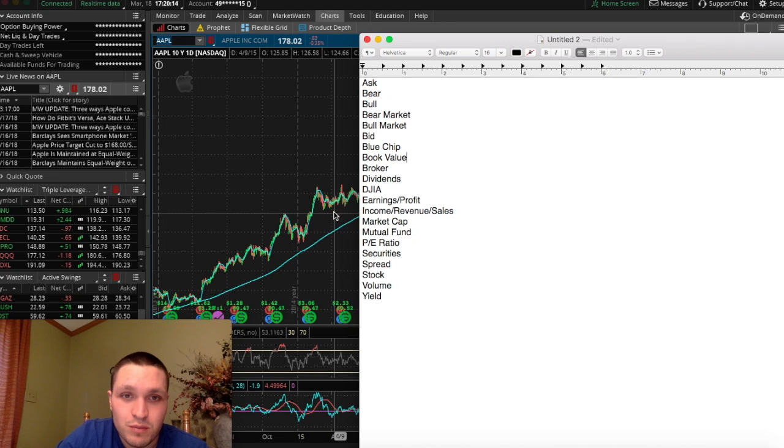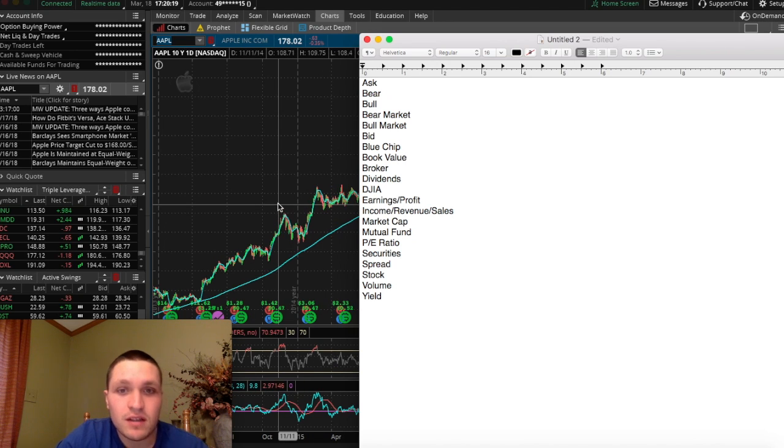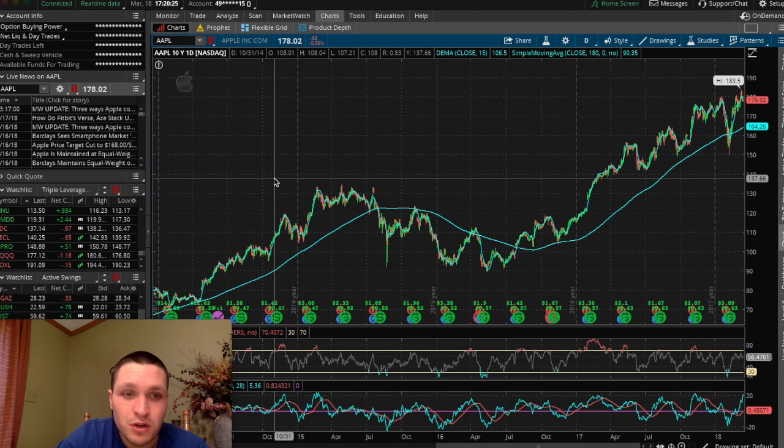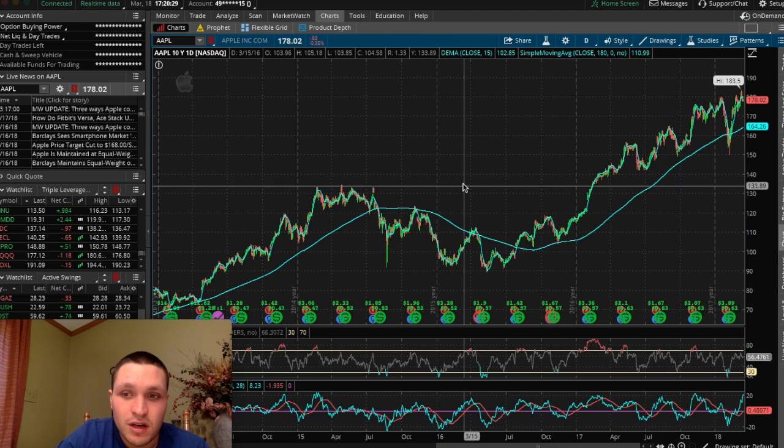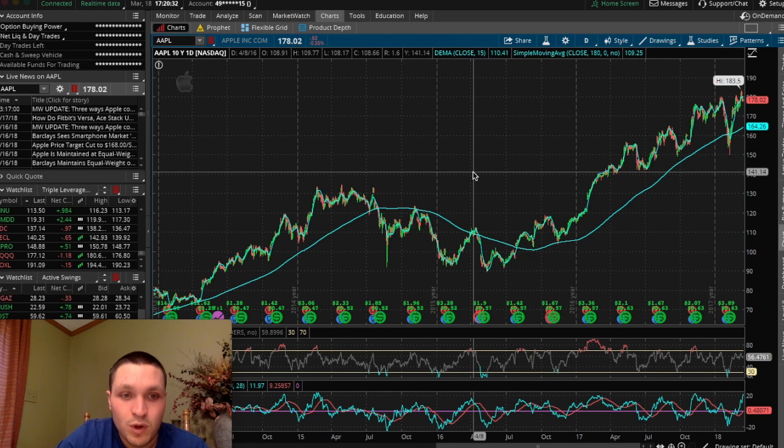A stock is just a portion of a company. So if you purchase a stock, you own a part of that company. Volume is how many shares are traded in a day. I can't show you guys the volume right now because the market's not open, but it's just how many shares are traded in a company during that whole entire day.